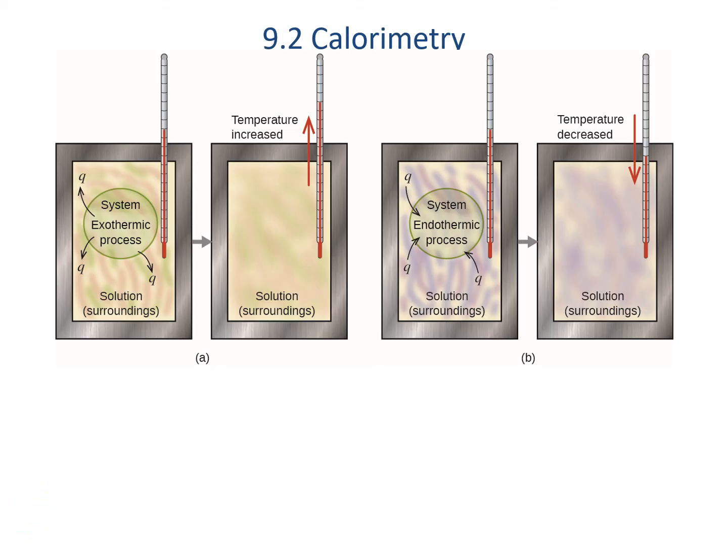We can take advantage of what we know about specific heat and heat capacity to measure the types of heats that are produced by reaction, which sometimes we actually call heat of reaction, using instruments known as calorimeters. Calorimeters give a reaction chamber that's placed in a surrounding solution that can soak up heat from that reaction. The solution is usually water. Water has a high and well-known heat capacity, so if the amount of water is known and the change in temperature can be measured, we can find that heat of reaction, that is, the energy it produces or consumes.